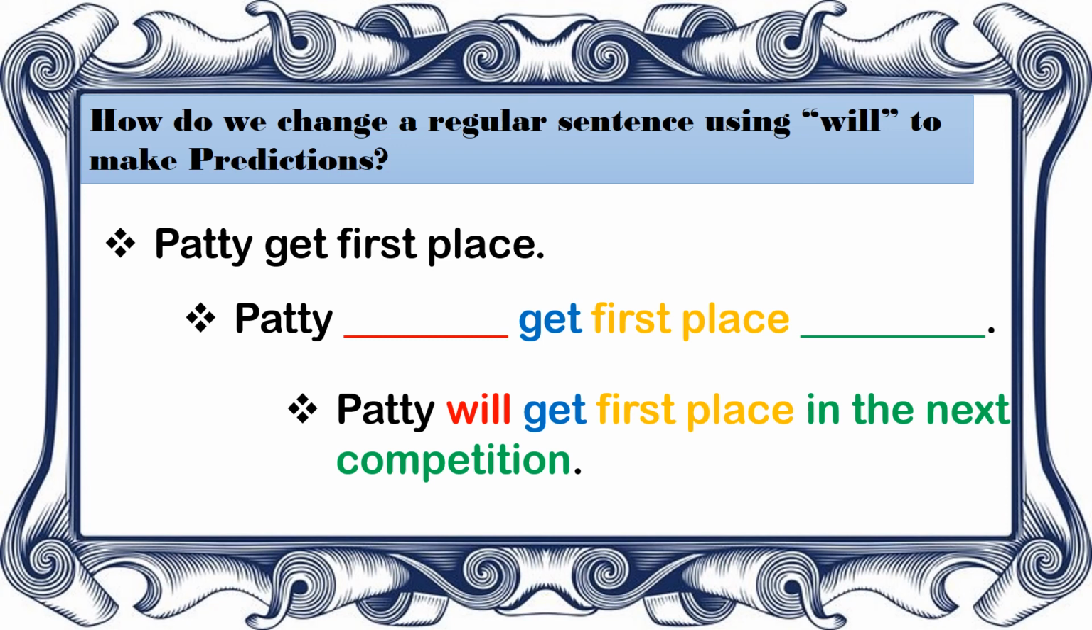Okay? So from "Patty get first place," we made a prediction using the modal verb will. That will be "Patty will get first place in the next competition." We believe that Patty will get first place. That is a prediction. And we are using the modal verb will plus a future time indicator to basically emphasize that it will happen in the future.